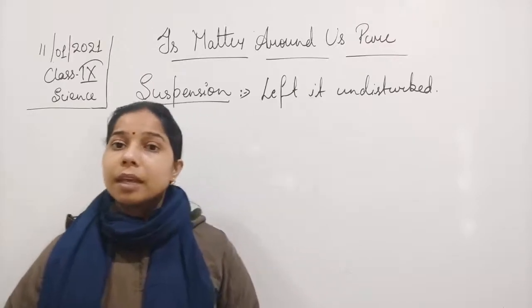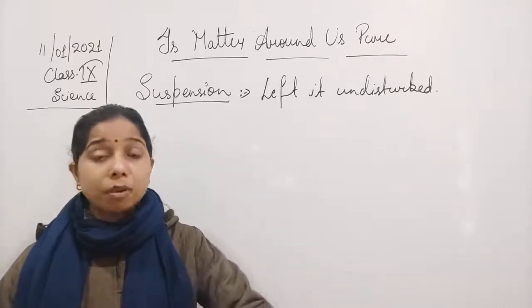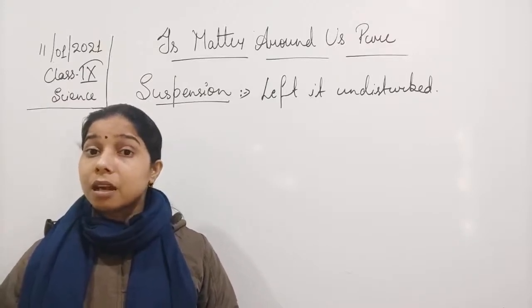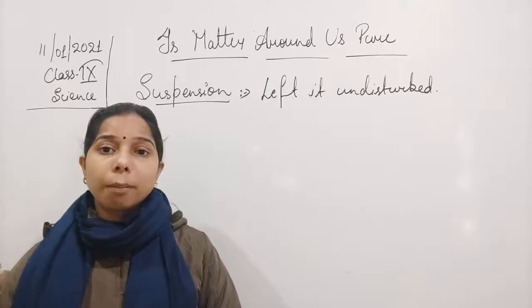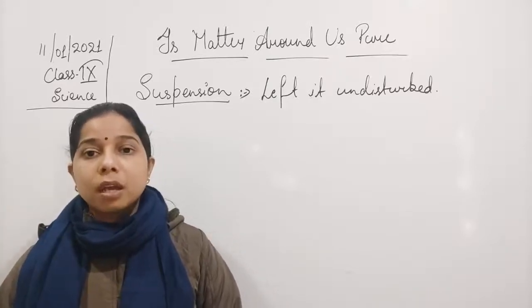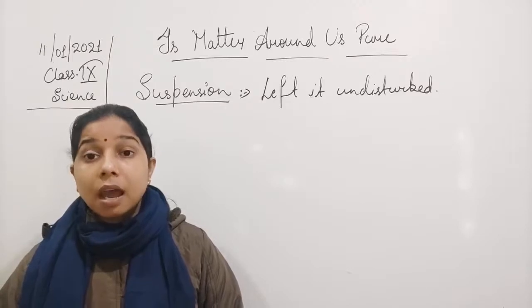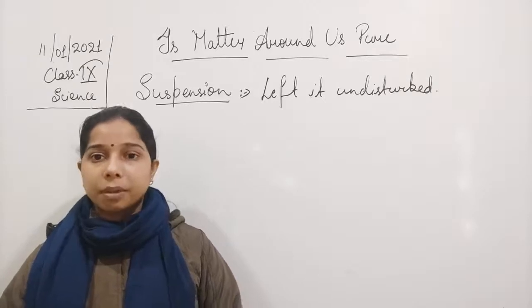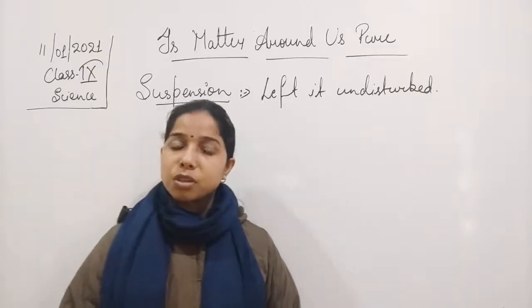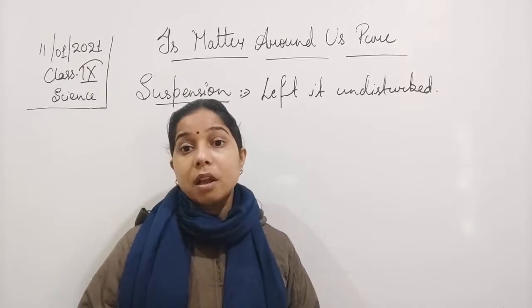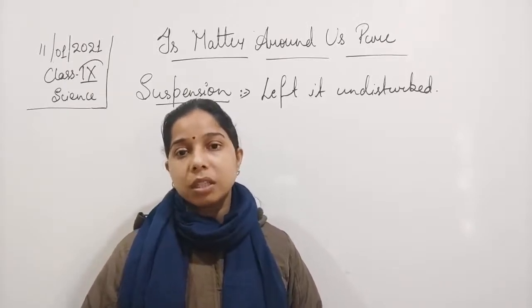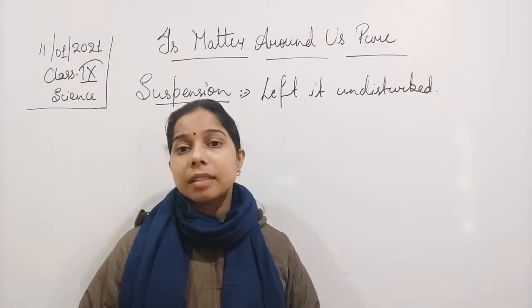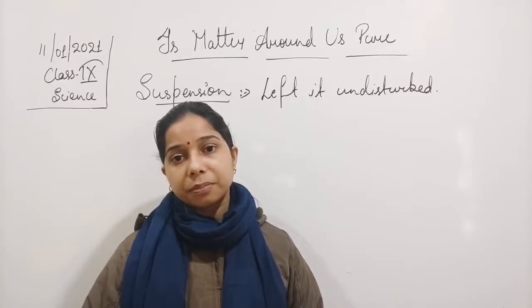Now you see, student, is it possible to see a visible boundary? Because when we are talking about a heterogeneous mixture, we always know that there is a visible boundary between the two components present in the mixture, right? So yes, we are able to see that, and we are able to see the particles because of the size of the particle. In case of a suspension, the size of the particle is big enough that we are able to see it with our naked eye. So it is more than 100 nanometer. This is the size of the particles of a suspension.